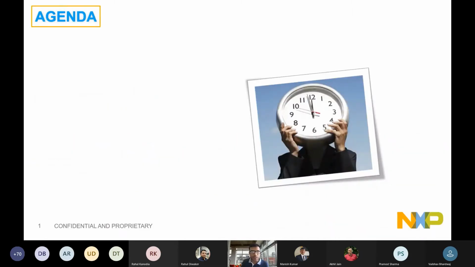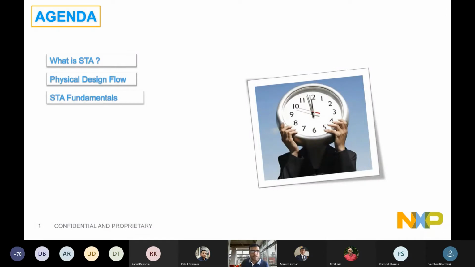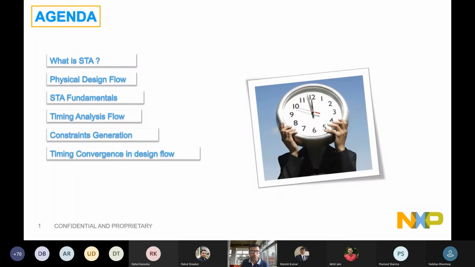Again, just summarizing the agenda before we move further. We'll be talking about what exactly STA is, starting from the very basics, followed by the physical design flow, and how and where STA is integrated in the backend flow. Then, before moving to constraints and those complex topics, we'll talk about the STA fundamentals and how those fundamentals are linked to the flow. Then we will move to the important topic of timing constraints generation and what the basic components are. Then timing convergence: how we utilize all these collaterals and constraints and how we achieve timing convergence.